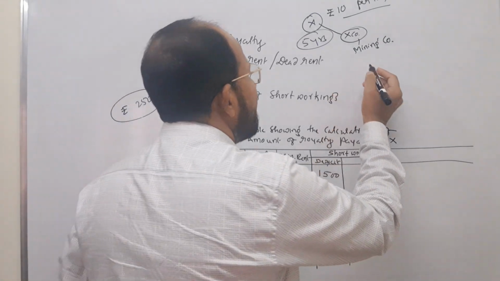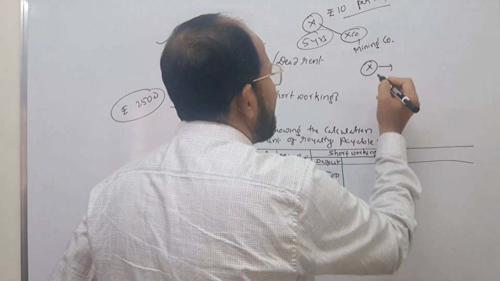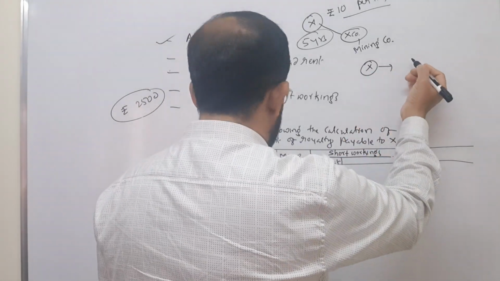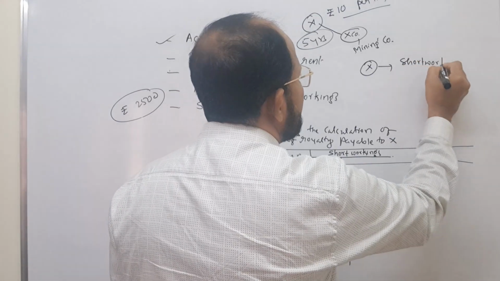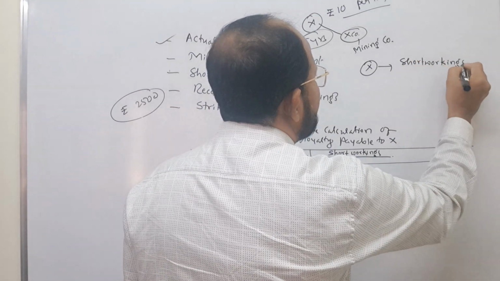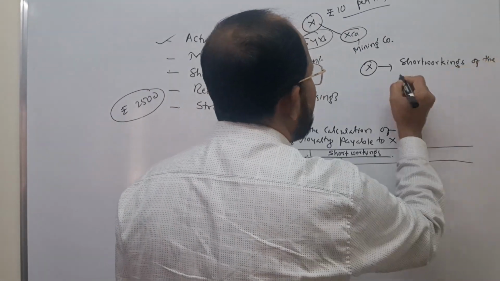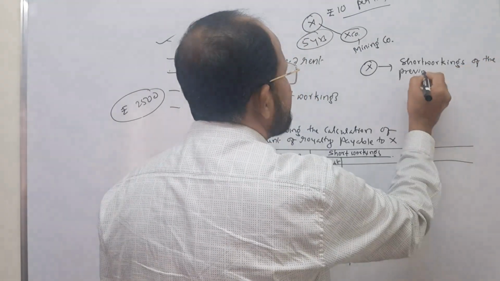For example, here Mr. X may say that, see the short workings, I write here, short workings of the previous years or the earlier years.